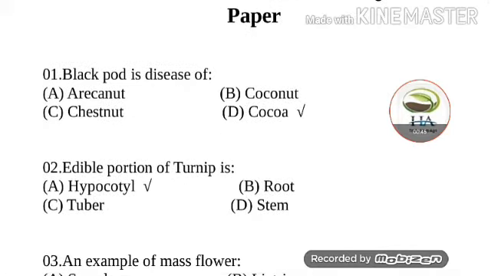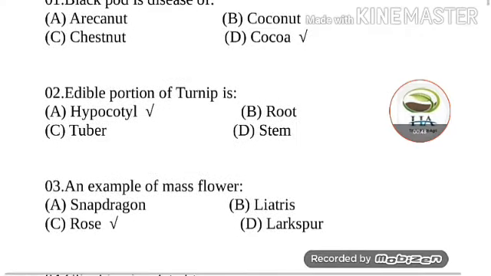Move on to the next question. Edible portion of turnip is? Options are hypocotyl, root, tuber and stem. Edible portion of turnip is hypocotyl. Swollen hypocotyl is correct, which is a modified root.